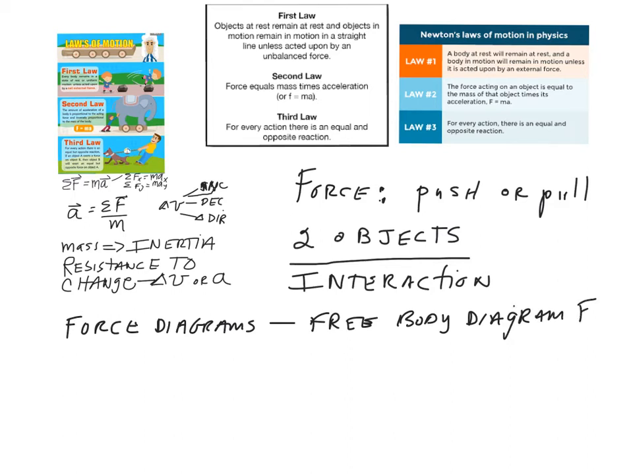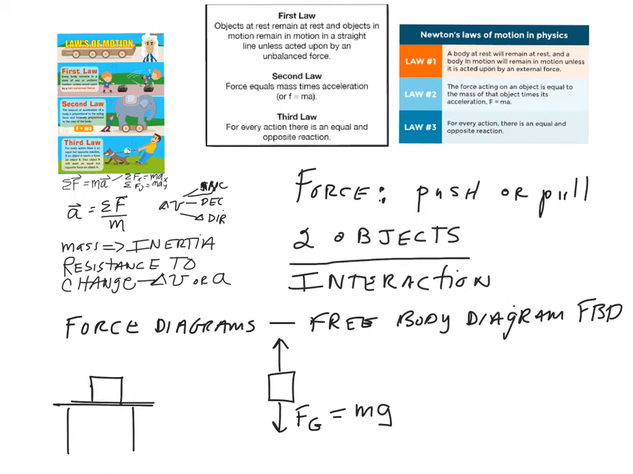And we'll usually just go FBD. And so if you have a book sitting on a table, that's the diagram. But the free body diagram would be the book. And the table pushes up on the book, and gravity pushes down. And so that's a force that we'll see a lot, Fg. And you calculate it by the mass times g.